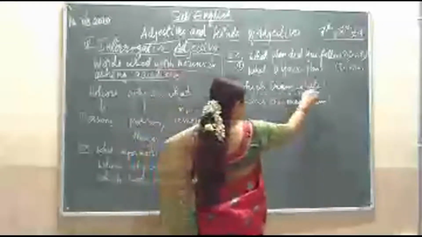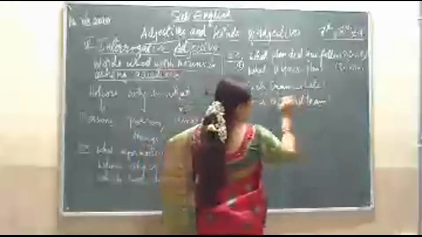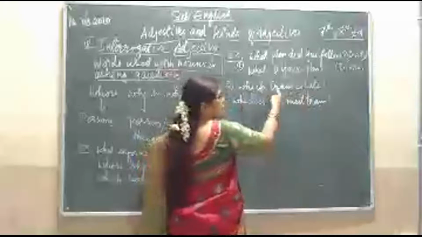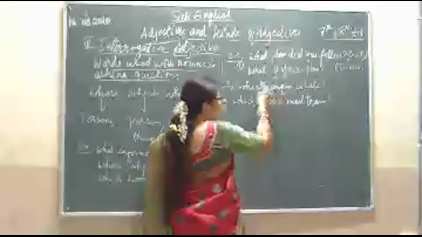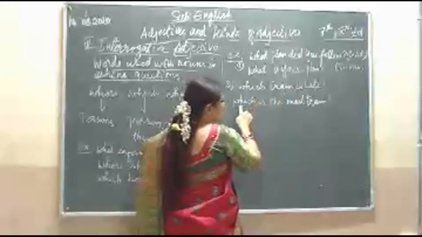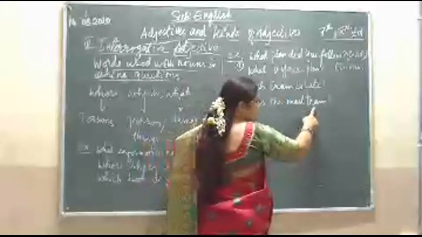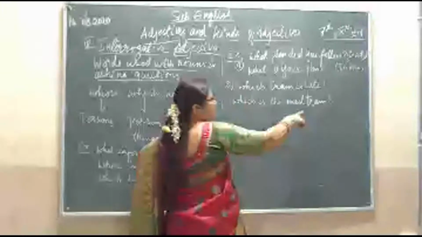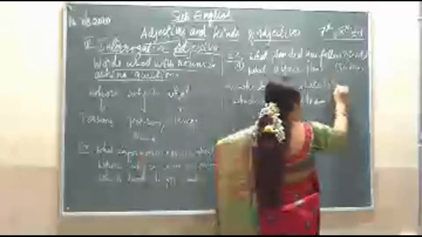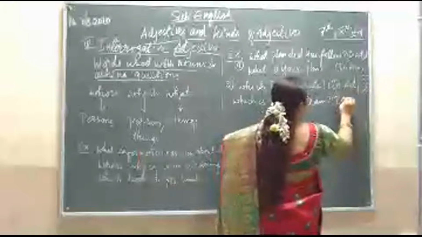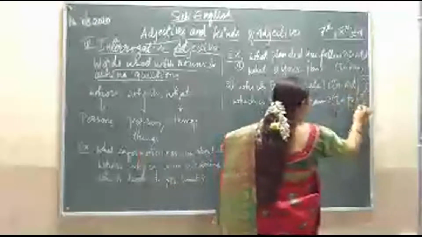Which train is late? Which is the mail train? Here the adjective is placed just before the noun, whereas here the adjective is placed at the beginning, but the train is placed at the end of the sentence. This means that this is an interrogative adjective, whereas this is an interrogative pronoun.